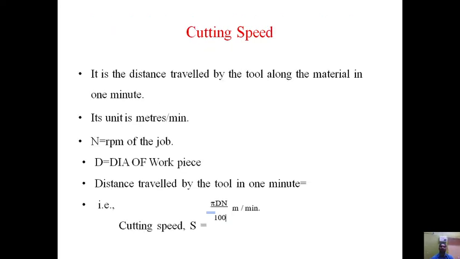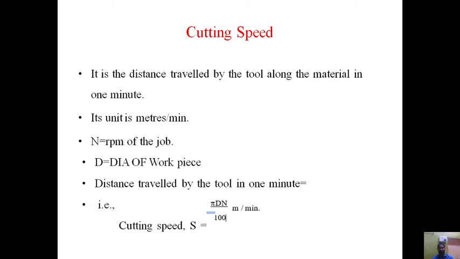Next is cutting speed. What is cutting speed? We have already discussed it. It is the distance traveled by the tool along the material in 1 minute. In many operations, the tool is fixed and the workpiece is moving, or in some operations the tool is moving and the workpiece is fixed. For example, in a lathe machine, the workpiece is rotating whereas the tool is moving. In a milling machine, the workpiece is fixed and the cutter is moving. Whatever distance is traveled by the tool or the work along the material in 1 minute is considered as cutting speed.